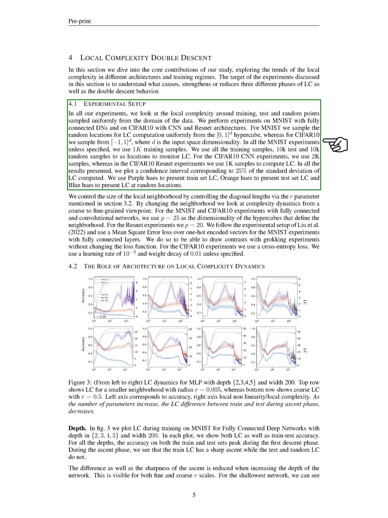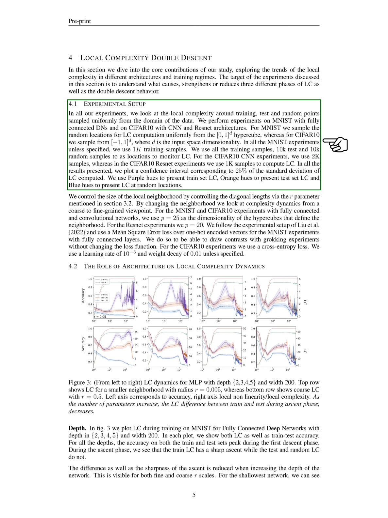For CIFAR10, we sample from a hypercube with dimensions ranging from -1 to 1, where the dimensionality is the input space. In all MNIST experiments, unless otherwise stated, we use 1,000 training samples. We use all the training samples, 10,000 test samples, and 10,000 random samples as locations to monitor local complexity.